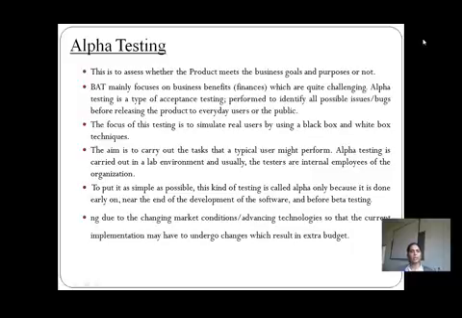We call it alpha testing because it is done early, near the end of the development of the software, before the beta testing, before it is accepted by the user, before it is delivered or launched in the market.